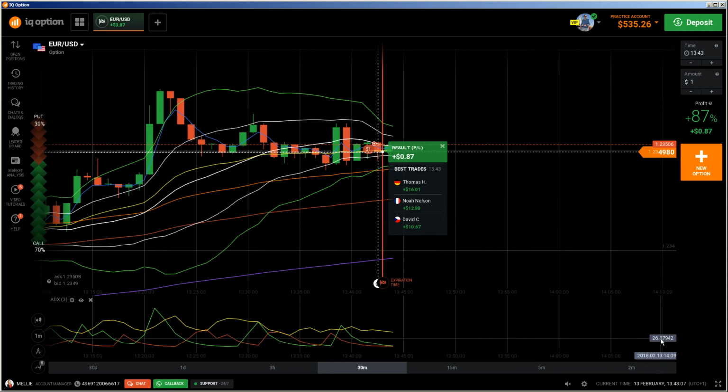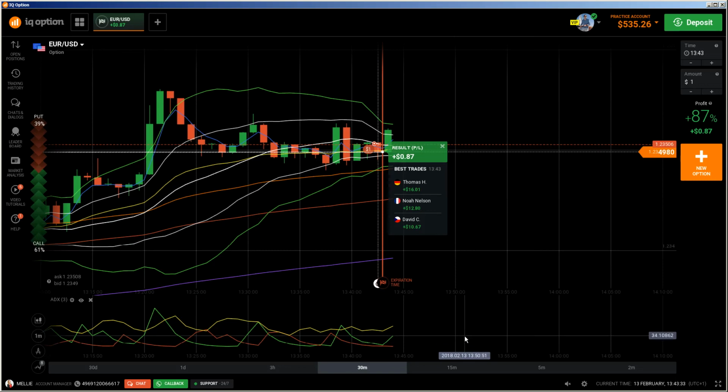Then from 25 to 50, yes, in this area here from 25 to 50, you have a strong trend. Yes, and from 50 to 75, yes, you have a very strong trend. You see this one here, for example, this one was a very strong bullish trend, and you see also the candles here are really strong.